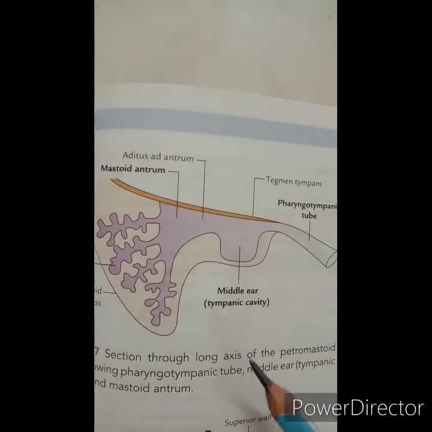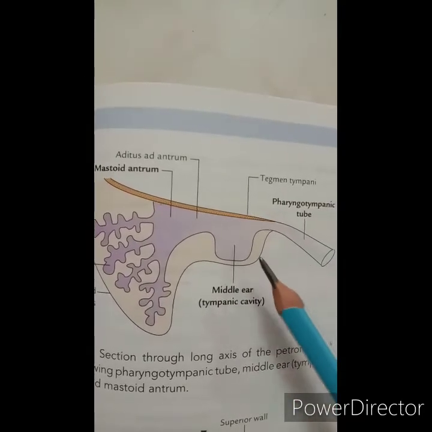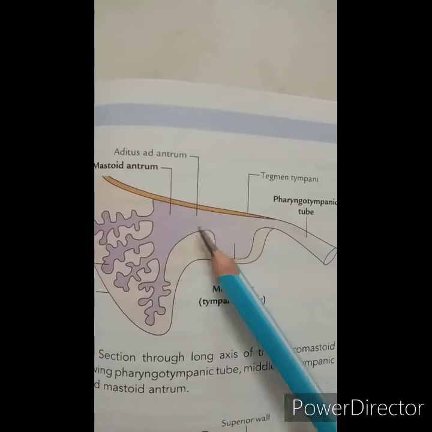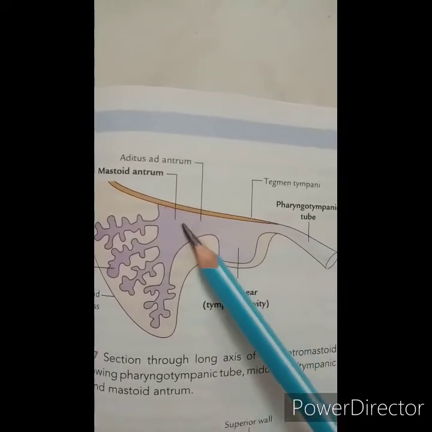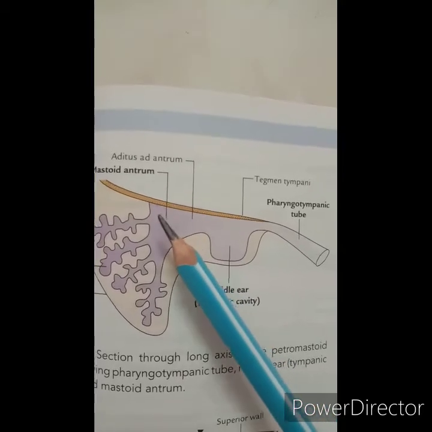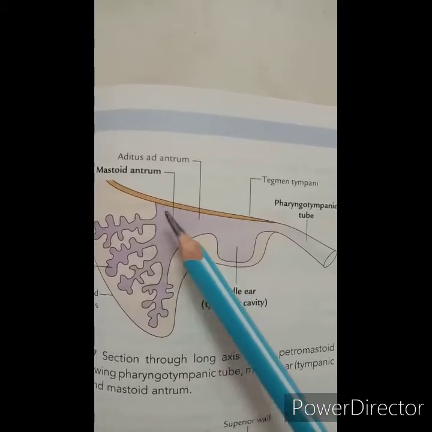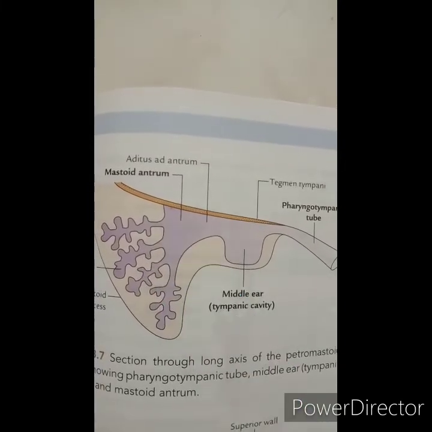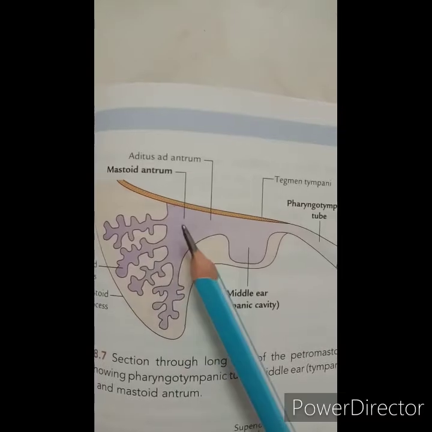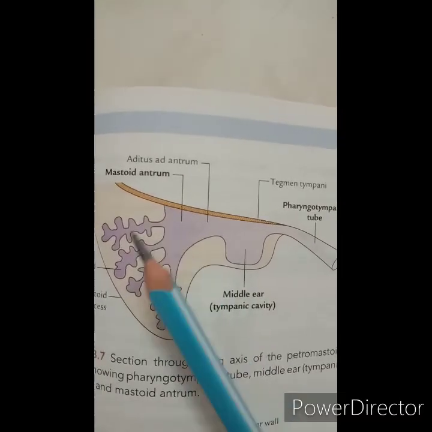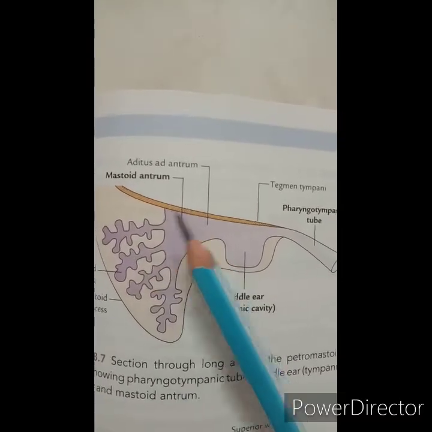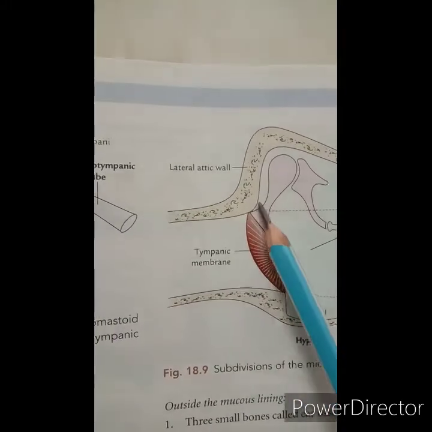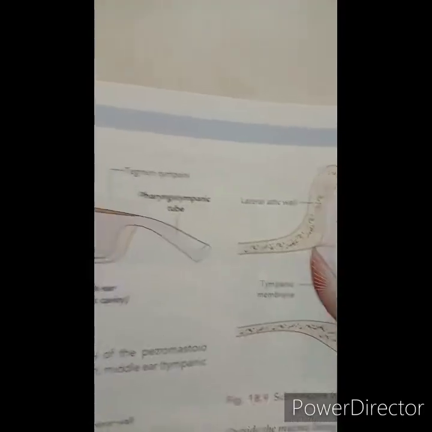Then the conical projection, that is called the pyramid. It lies near the junction of the posterior and the medial wall, so here in this region. The opening at it affects the passage of the tendon of the stapedius muscle. Then lateral to the pyramid, and near to the posterior edge of the tympanic membrane, so here the posterior edge of the tympanic membrane.